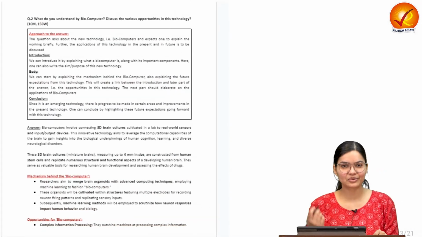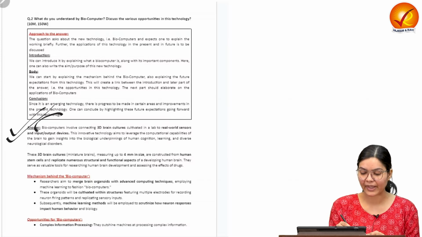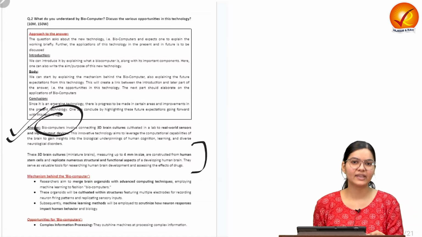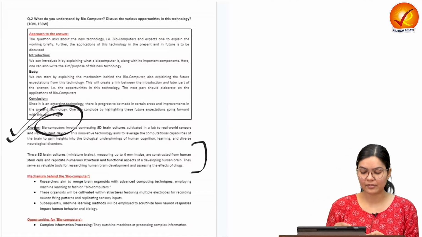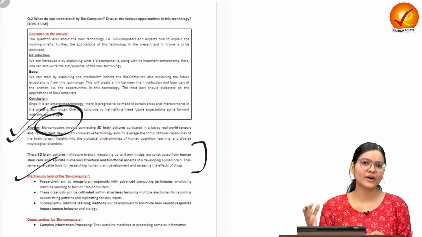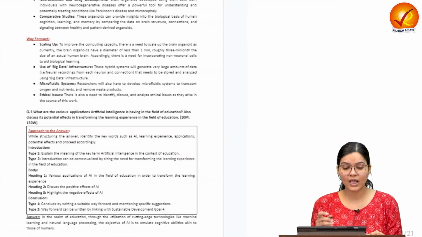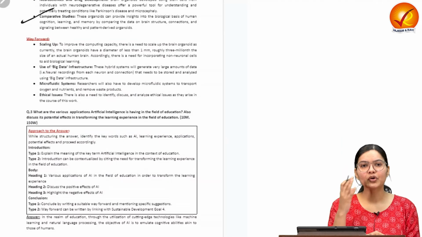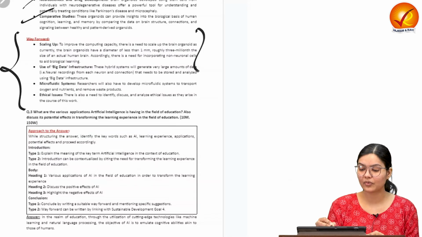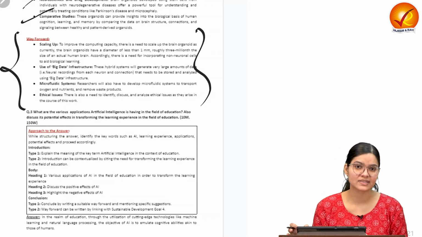Okay, so now let us go through our model answer. Here in the model answer, we have defined and given information related to biocomputers, and the latest context, that we have a lab-grown miniature brain. Then we have defined the mechanism behind biocomputers, how they function. Then the different applications or opportunities they can provide related to complex processing, comparative study, neuroscience and drug delivery. And then we have put a way forward, how the problems related to it can be overcome. So that will provide a holistic conclusion.